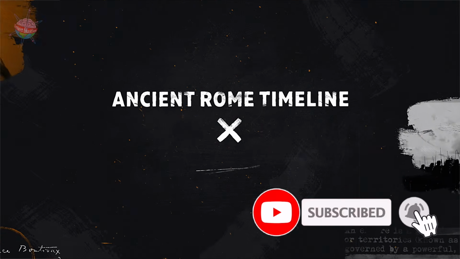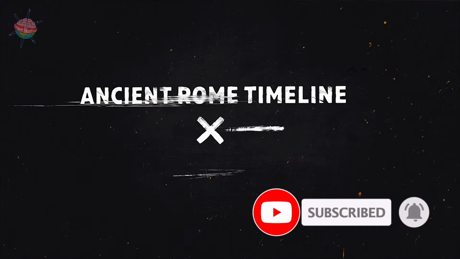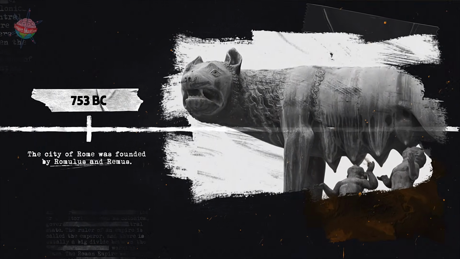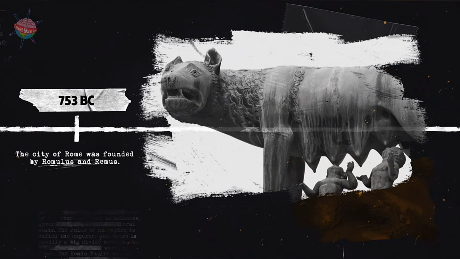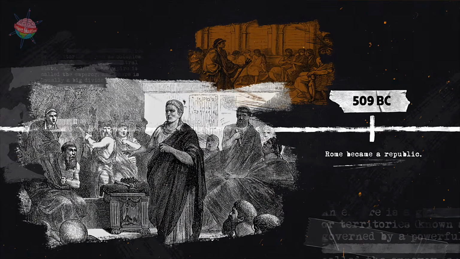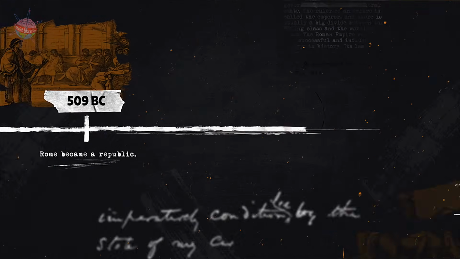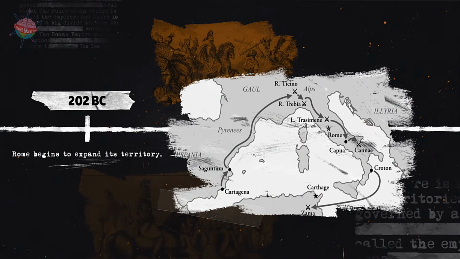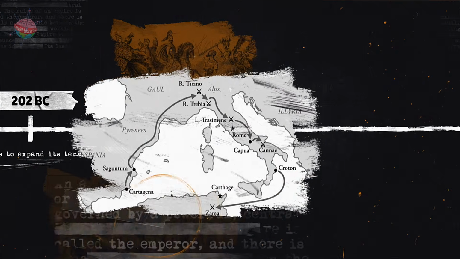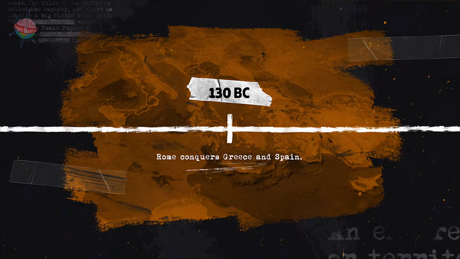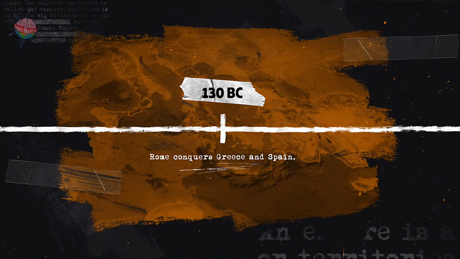Ancient Rome timeline. 753 BC. The city of Rome is founded by Romulus and Remus, according to Roman mythology. 509 BC. Rome becomes a republic. 202 BC. Rome begins to expand its territory. 130 BC. Rome conquers Greece and Spain.